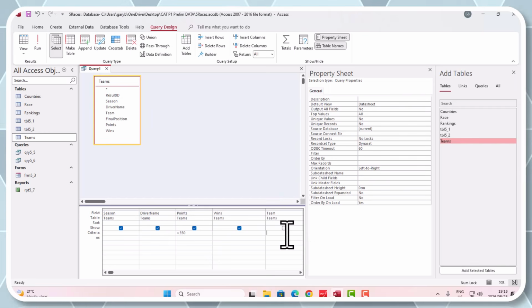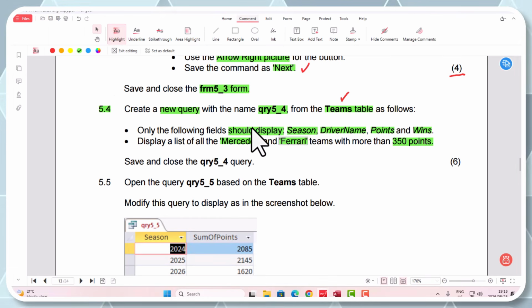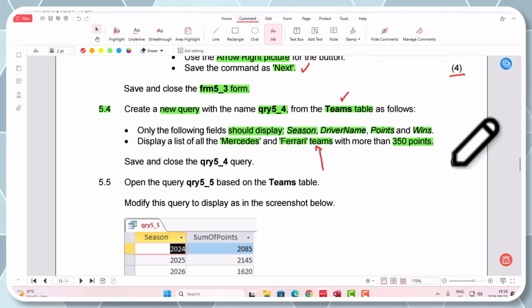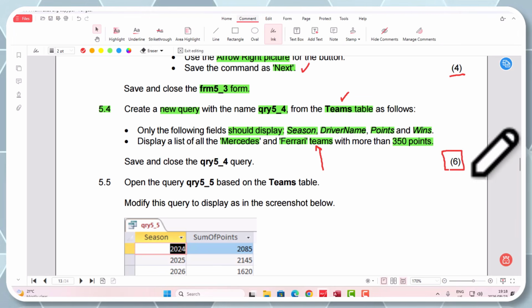And in there, we have to put our Mercedes or Ferrari. That is quite interesting. Okay, guys, so please make note of that. But we're not showing teams, because remember, they said here originally that those are the ones that they wanted to see. Can you see that, guys? But Mercedes and Ferrari are teams. So that was our keyword that we had to note with the other field that we had to bring in there. Okay, and that is why this one is 6 marks, because some people will not be able to find that Mercedes and Ferrari under the teams.